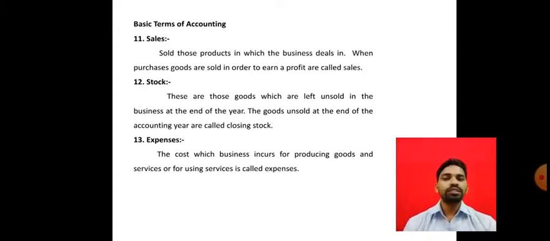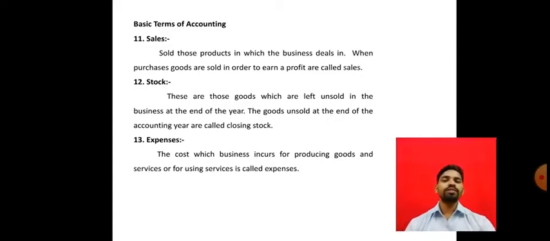Suppose in a business 100 units are manufactured. Out of this 100, 80 units are sold in the market. So 20 remain with the business. This 20 remaining with the business is nothing but the stock of the business, which is unsold. And whatever stock remains at the end of the accounting year is called closing stock.